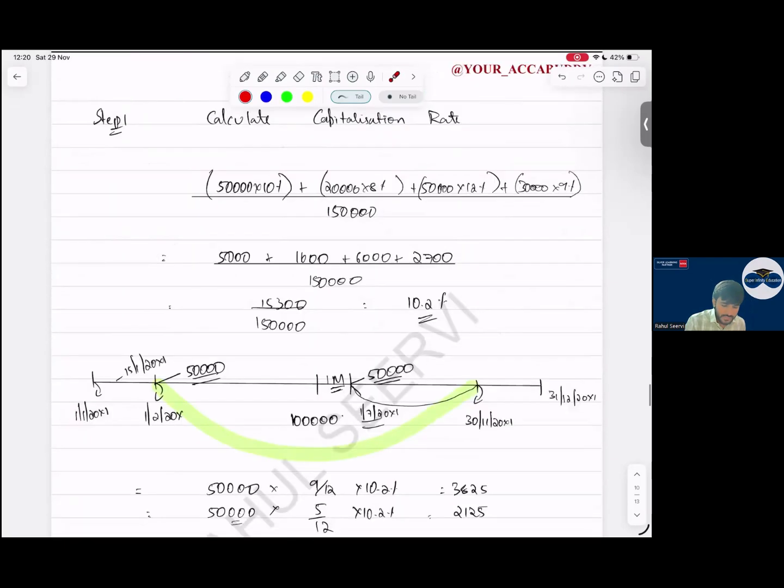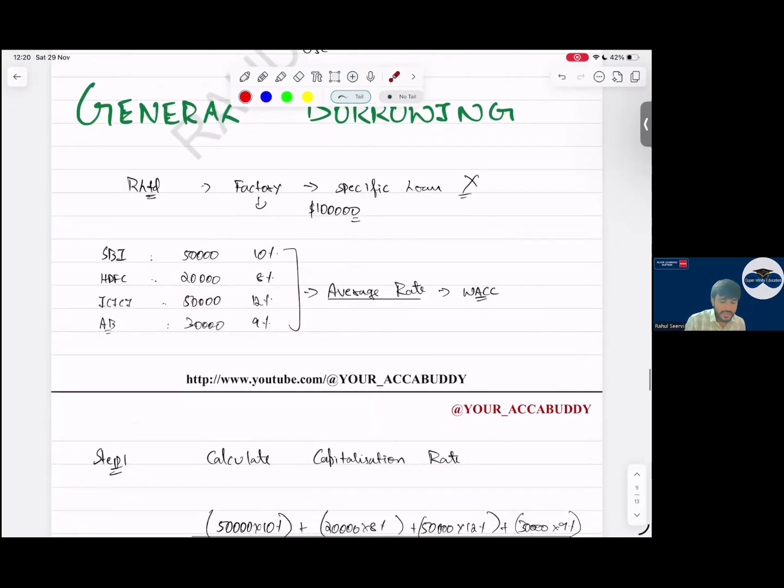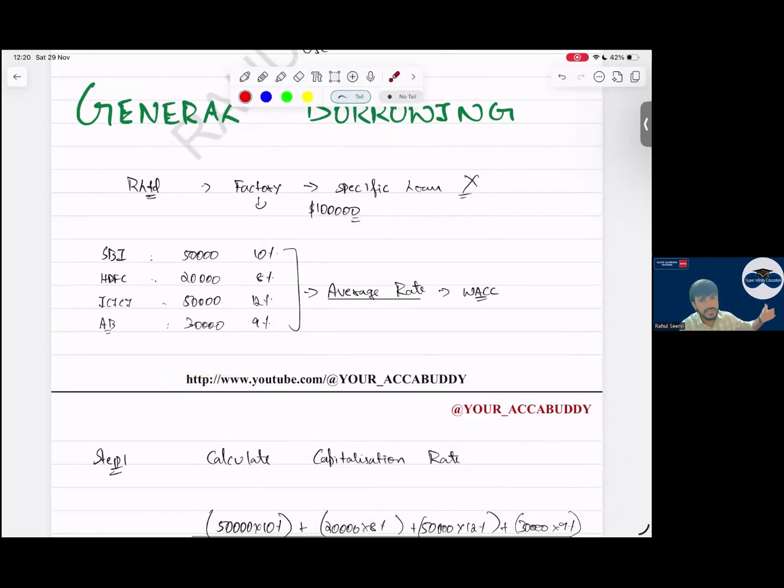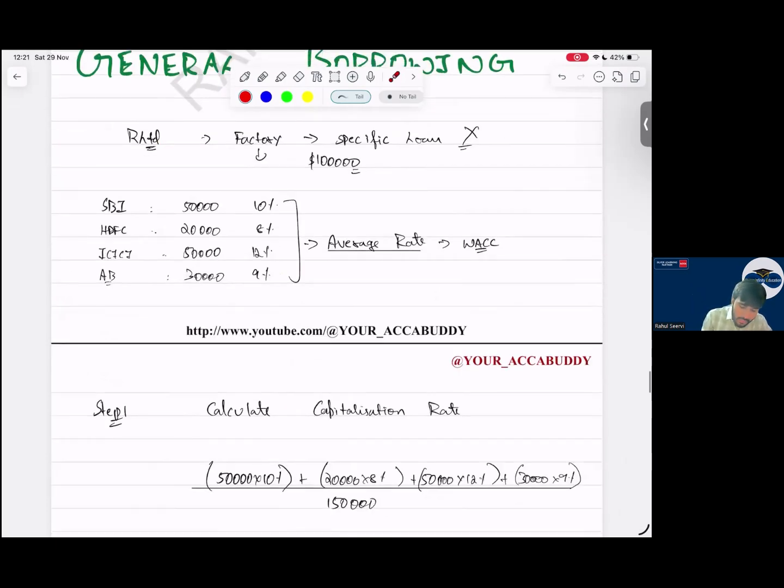General borrowing says one important thing: that we have taken a lot of loans, from SBI, HDFC, etc. A lot of banks. So when we utilize the funds, do we know from which amount we are utilizing? If it is recorded in separate accounts, you know it. But in that case, what we say, one important thing here, we calculate the average rate.